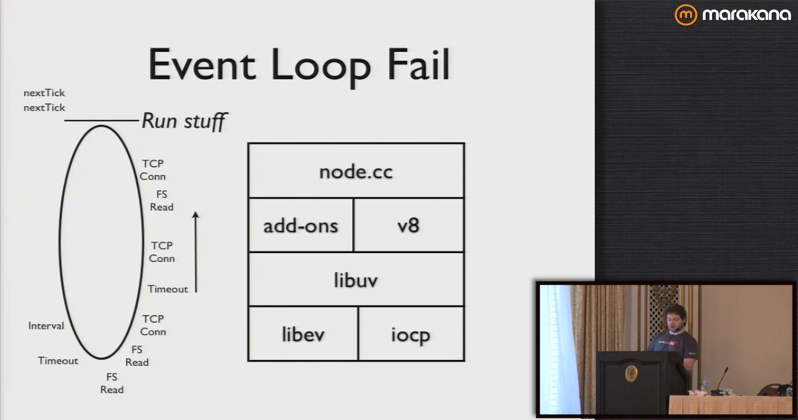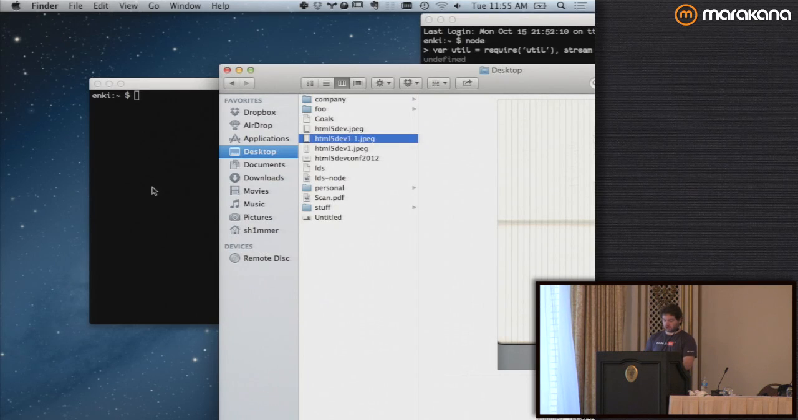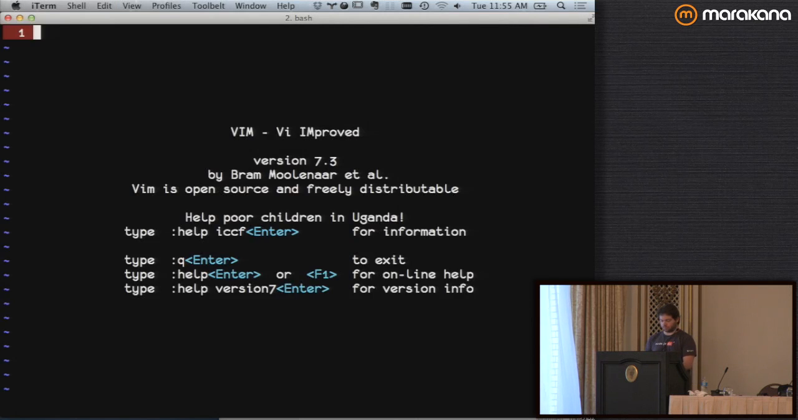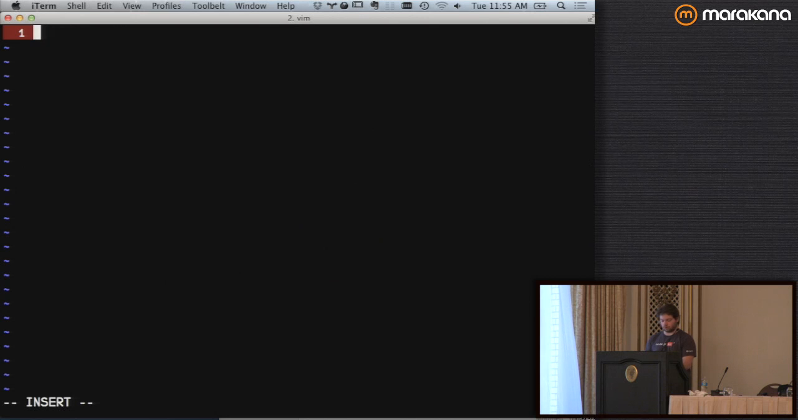I don't think I have a slide on this, so I'm just going to grab a terminal and type instead. Can people see that okay? Yeah? Let's grab VI, because VI is awesome. Snigger. I heard that.